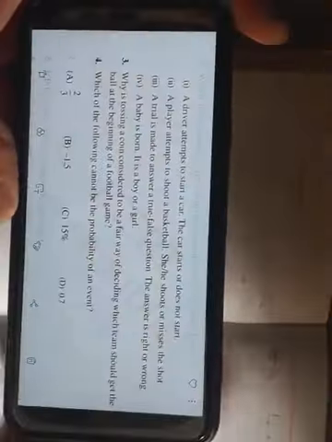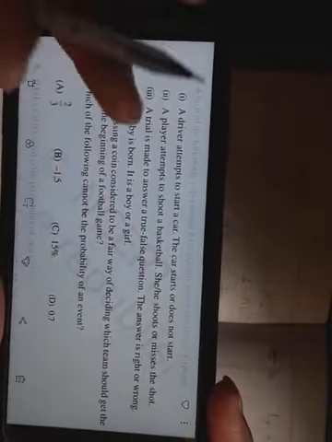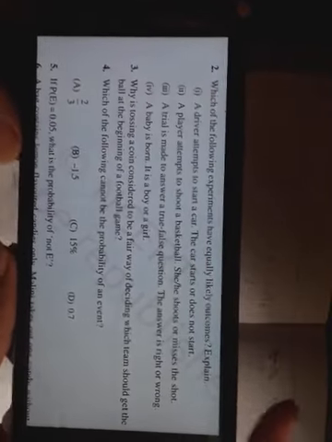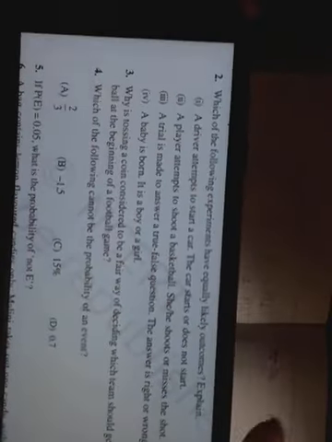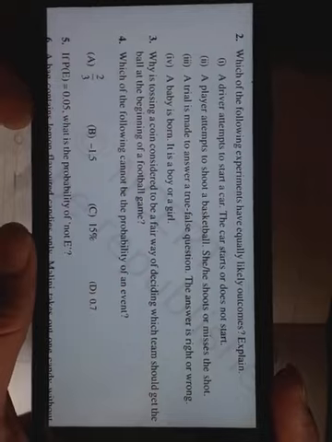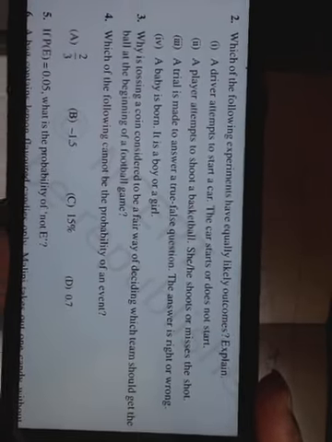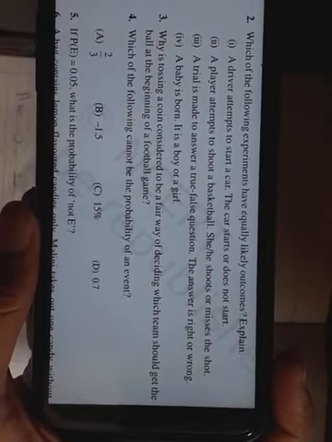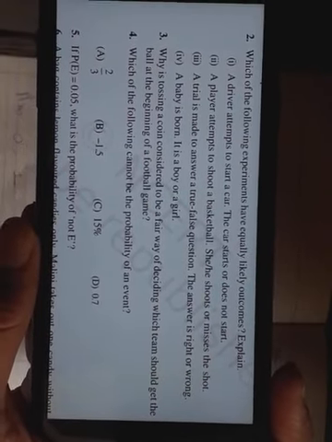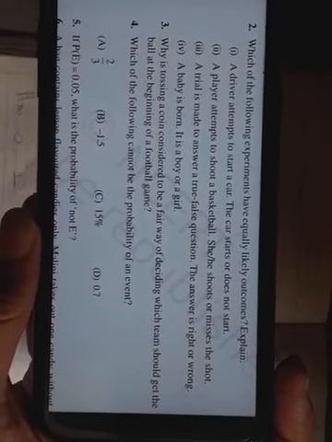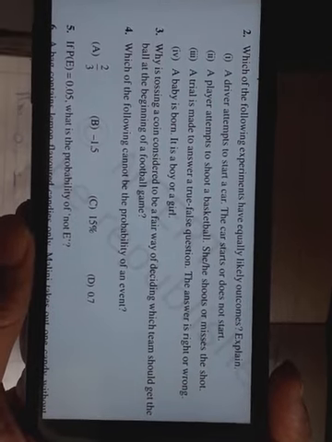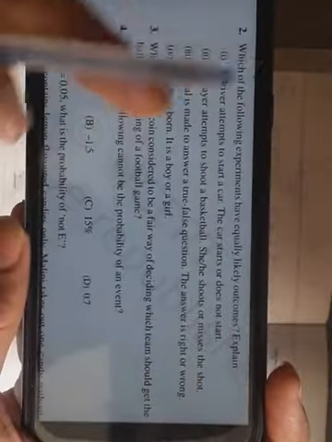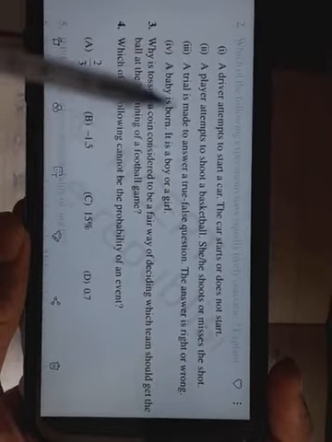So numbers 3 and 4 we can say are equally likely events. 1 or 2 are not equally likely events. Now the third question is, why is tossing a coin considered to be a fair way of deciding which team should get the ball at the beginning of a football game? Why do we decide by tossing a coin?